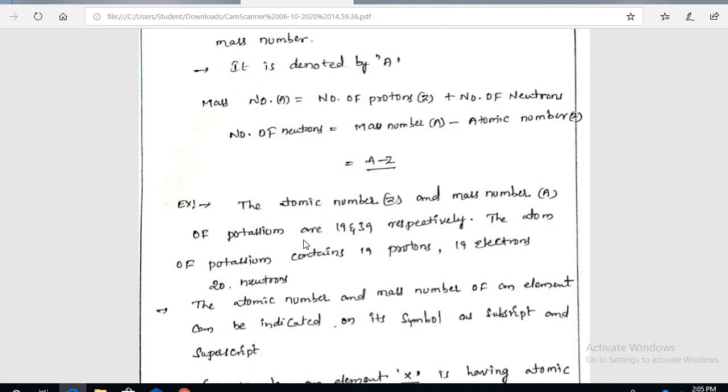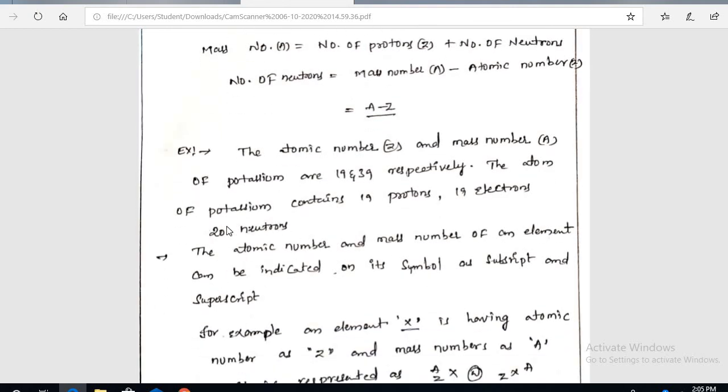The atomic number and mass number of potassium are 19 and 39 respectively. Here 19 is the number of protons and the next 19 is the number of electrons.